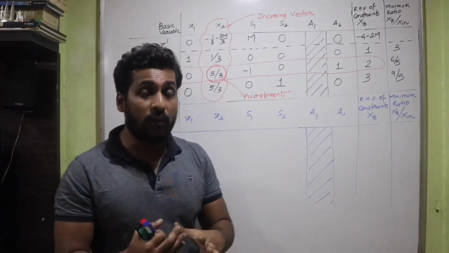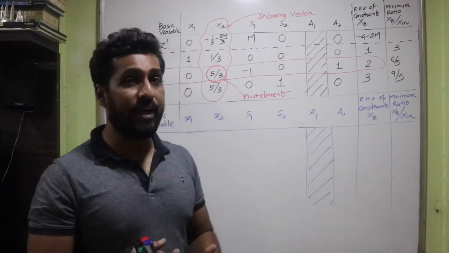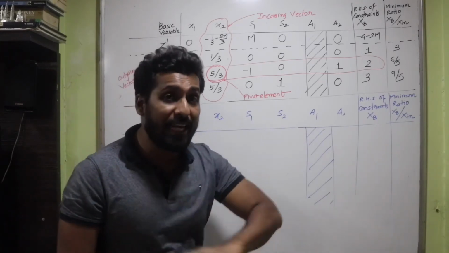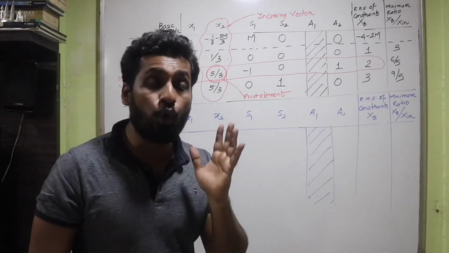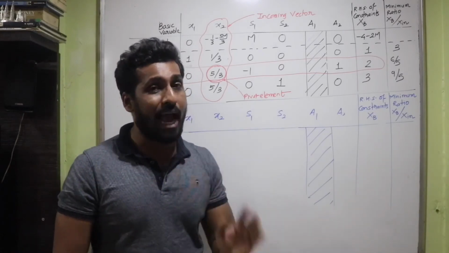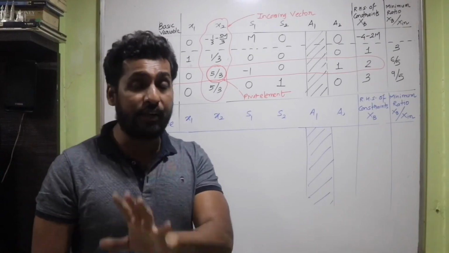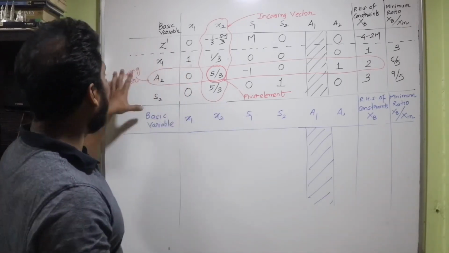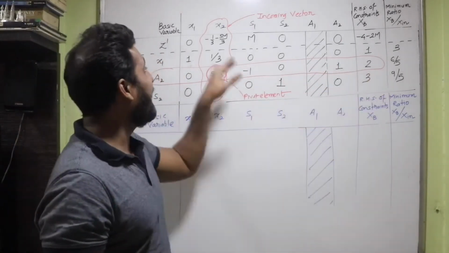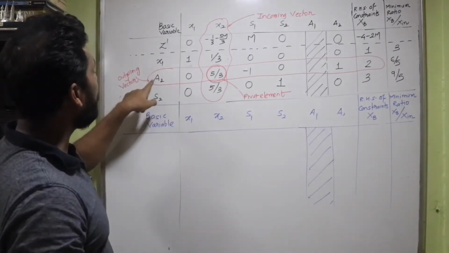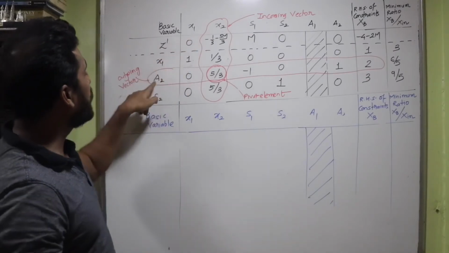Now, you can observe that A2 is the next artificial variable, and I've already told you, as soon as the artificial variable leaves the simplex table, there is absolutely no need to do any kind of calculations for that particular variable, isn't it, for the particular artificial variable. So I can observe that A2 is going to leave the table and X2 is going to come in, and the other variables are X1, then A2 leaves, X2 and S2.